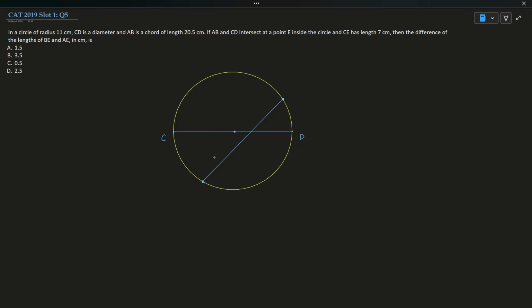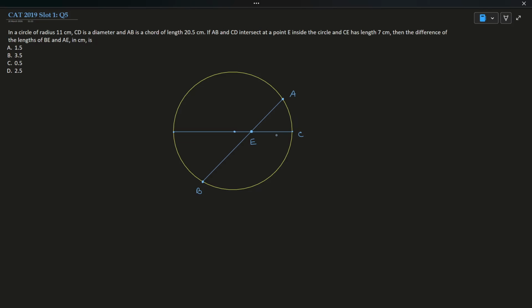CE has length 7 centimeters, which is less than the radius, and the radius is 11. Let's say this is A, this is B, this is E, the point of intersection, and I will interchange the letters.